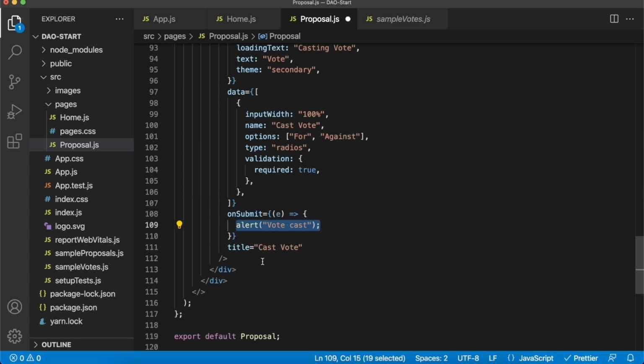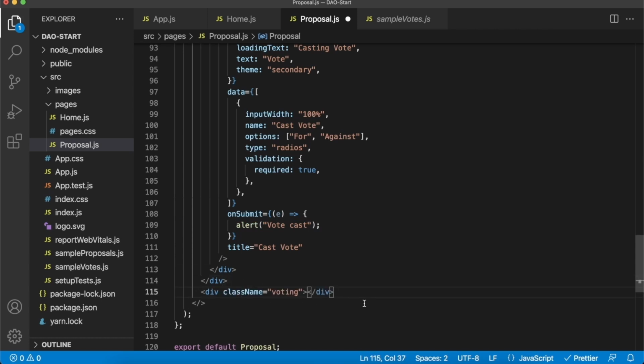Again, here at the bottom, we can add a nice horizontal line, making the bottom of the page white, just adding a little stylistic feature. So go underneath the last div, add a div with a class name of voting. Again, this is completely optional. I just think it makes the page look a little bit better.